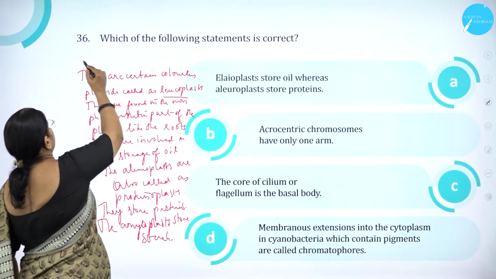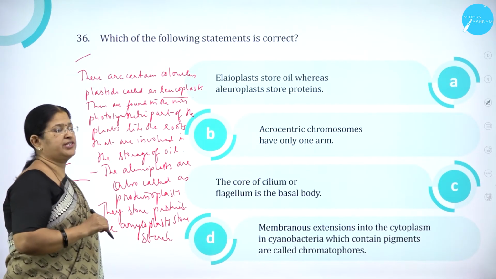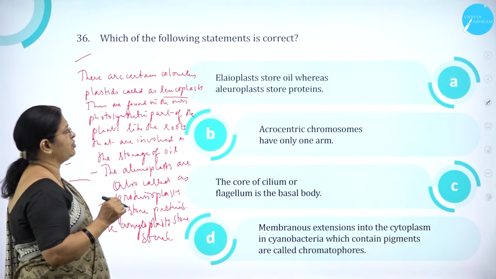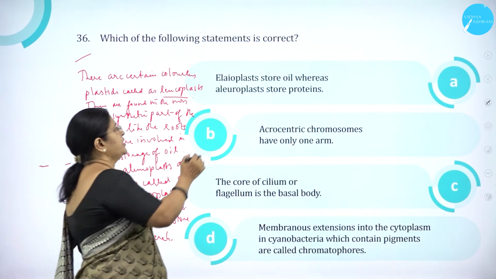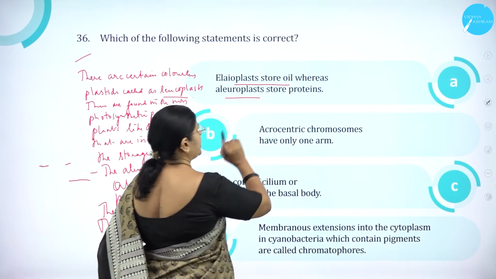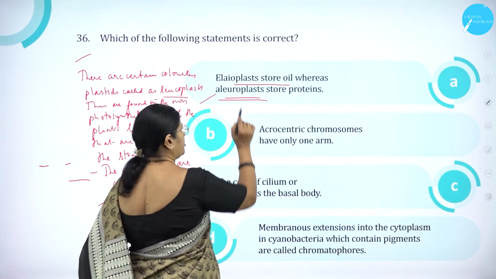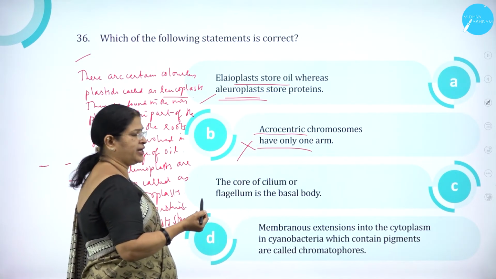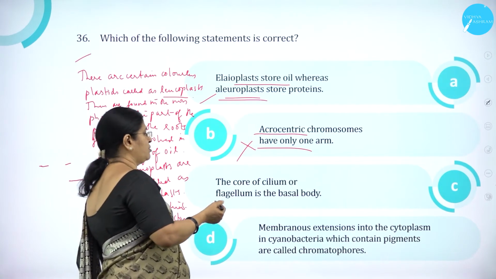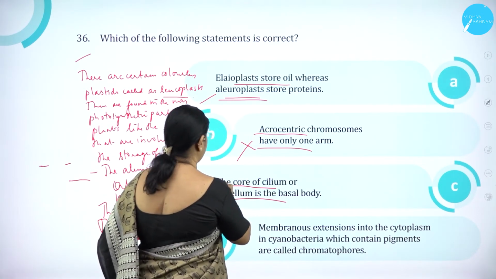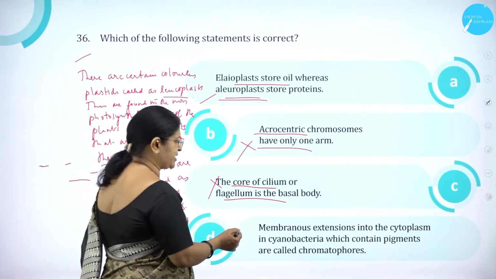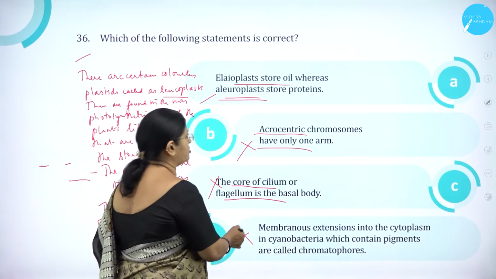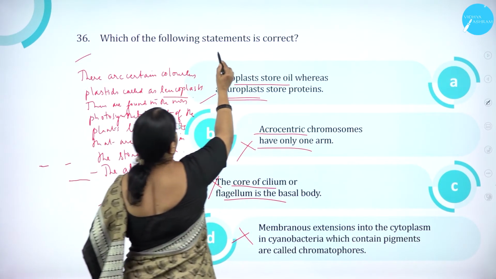Moving on to question number 36. Which of the following statement is correct? Elaioplast store oil whereas aleuroplast store proteins is correct. Acrocentric chromosomes have only one arm is wrong. Acrocentric will not have any arm, chromatid. The core of cilium or flagellum is the basal body is wrong. Membranous extensions into the cytoplasm in cyanobacteria which contain pigments is called chromatophores is wrong. So which of the following statement is correct?